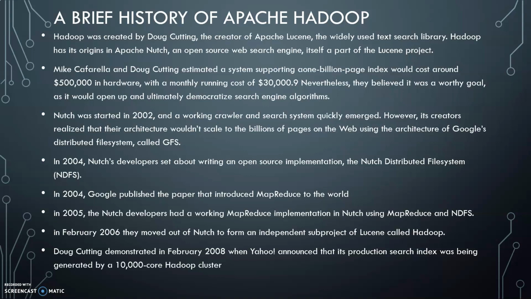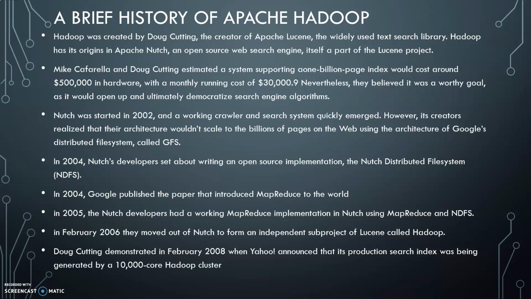Apache software was already there, and there is software called Apache Nutch, where he started his work, and gradually it became Apache Hadoop. Mike Cafarella and Doug Cutting estimated a system supporting a 1 billion page index for the Yahoo search page.